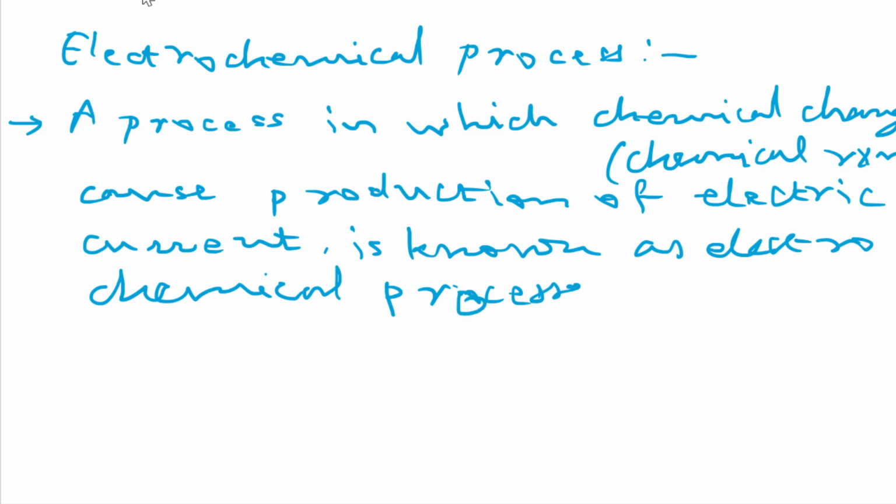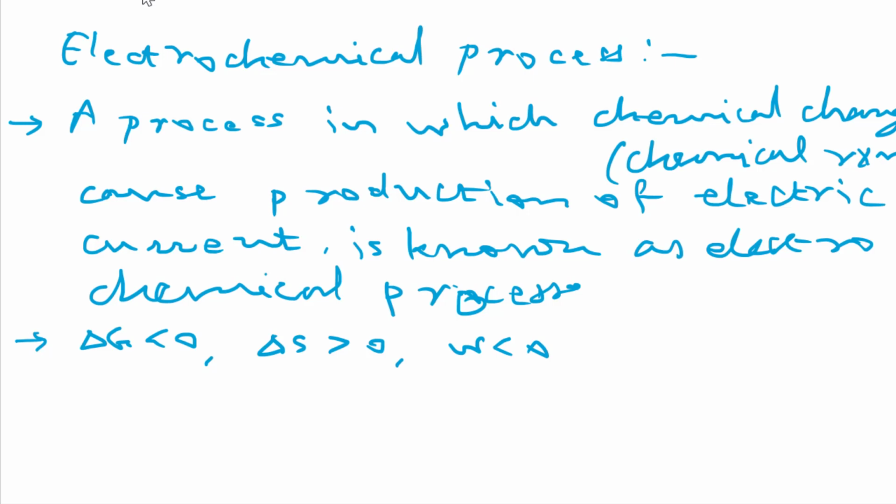And in other words, we can say a process in which chemical energy gets converted into electrical energy is known as electrochemical process. And what are the basic points about the electrochemical process? As it is a spontaneous process, for this process delta G is negative. For this process delta S, the entropy change, is positive. And for this process, what is the work done? Work done is negative, or work done by the cell.